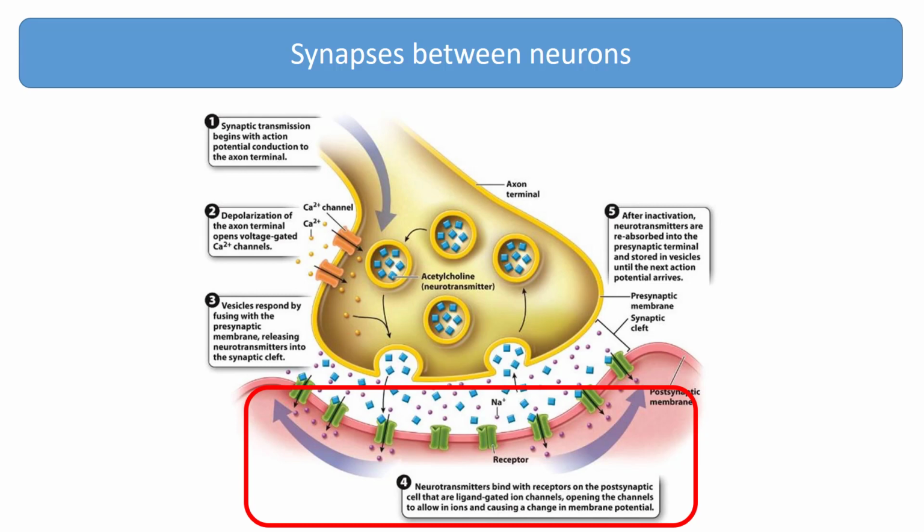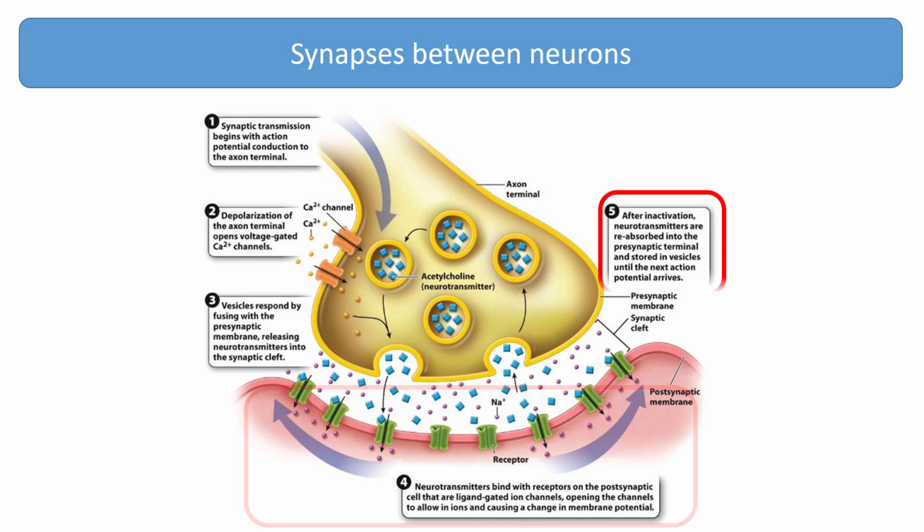The binding of neurotransmitters causes a change in the postsynaptic cell membrane potential, allowing the signal to propagate along the next neuron through action potentials. The neurotransmitter's effect on the postsynaptic membrane ends shortly after binding. Neurotransmitters become unbound from the receptor. Neurotransmitters in the synaptic cleft are either broken down by a deactivating enzyme or taken up again by the presynaptic cells and reassembled in newly formed vesicles.